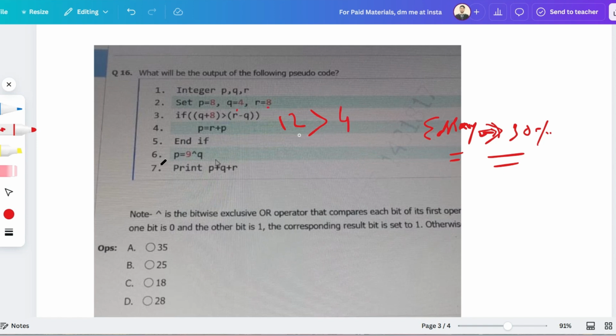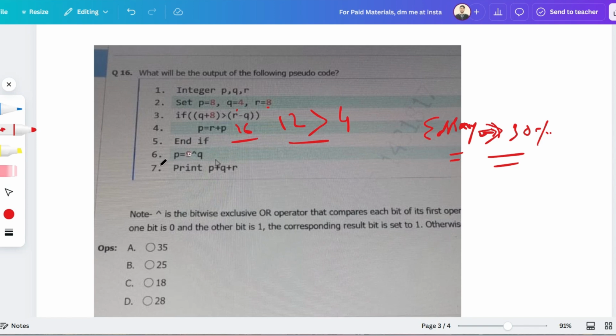Okay, so 12 is obviously greater than this 4, so we have to go inside the if block, and p is equal to r plus p. So r plus p means r is equal to 8 and p is also equal to 8. So 8 plus 8 is equal to 16, so the value of p becomes 16.